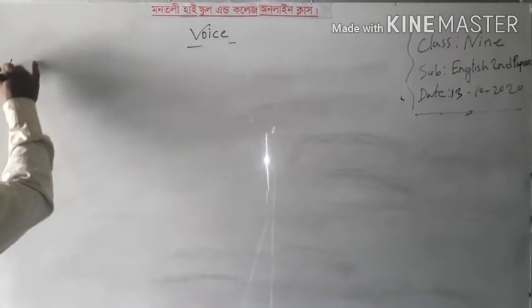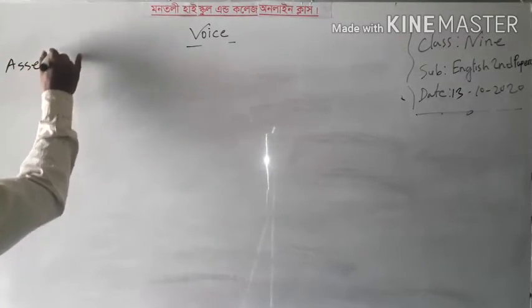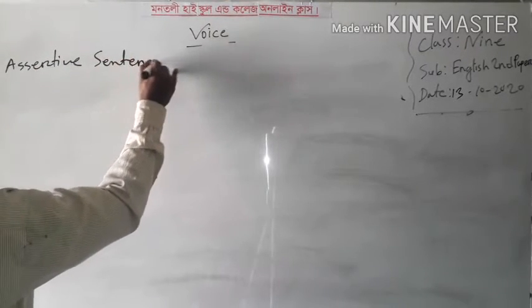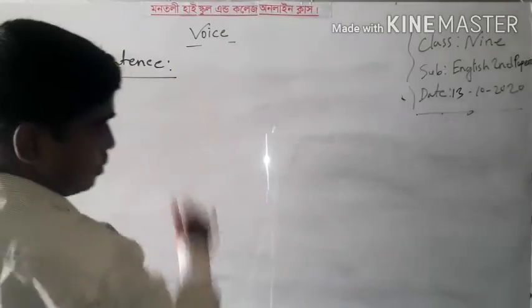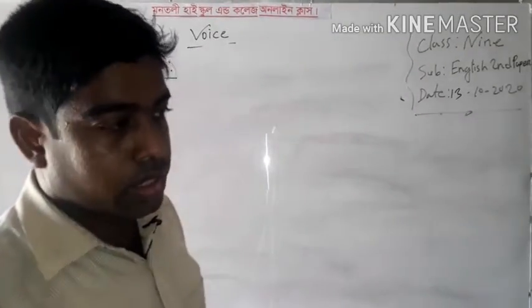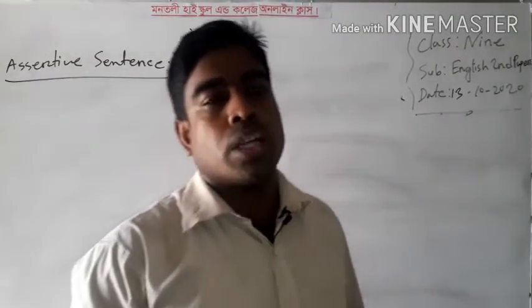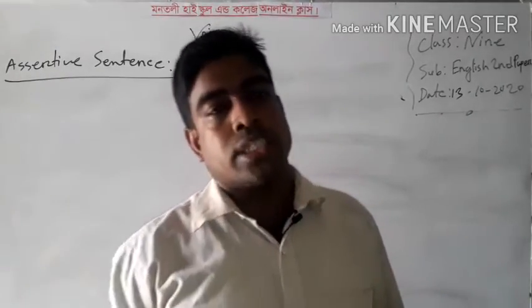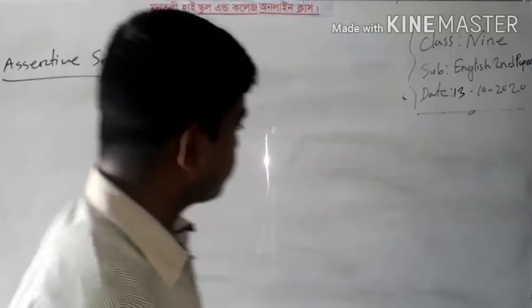I can write here assertive sentence. That means the voice tense of assertive sentence. Today I will give only one or two examples, and next time I will also discuss the assertive sentence elaborately. Okay.